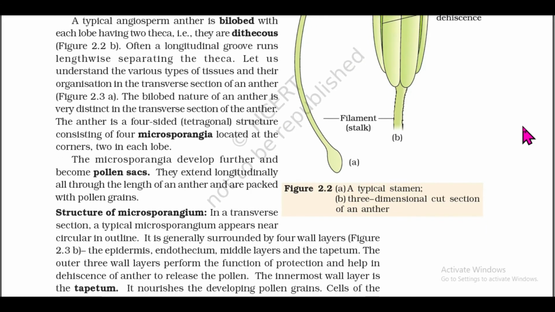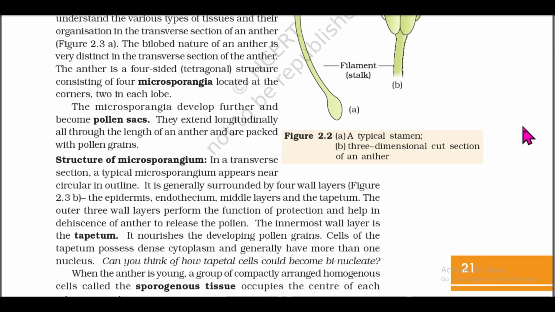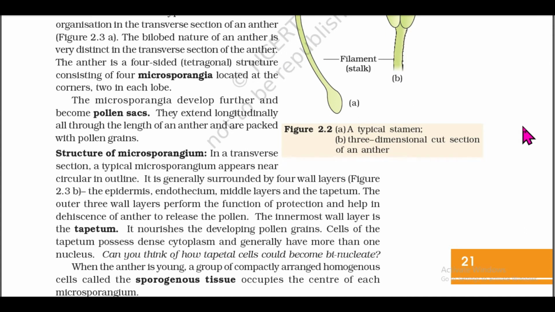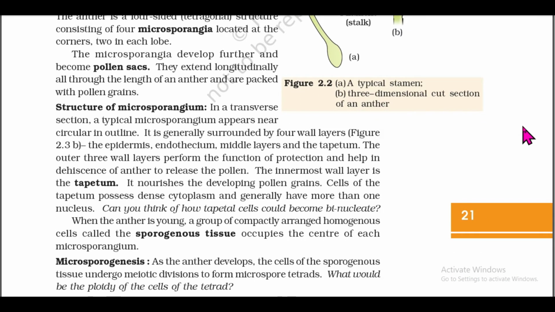Structure of microsporangium. In a transverse section, a typical microsporangium appears near circular in outline. It is generally surrounded by four wall layers. Figure 2.3b. The epidermis, the endothecium, middle layer and the tapetum. The outer three wall layers perform the function of protection and help in dehiscence of anther to release the pollen.